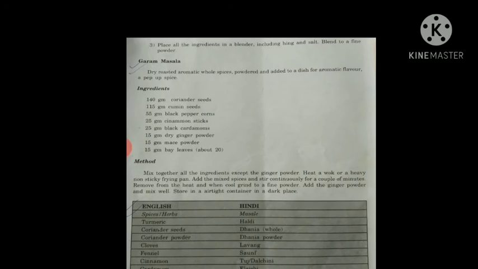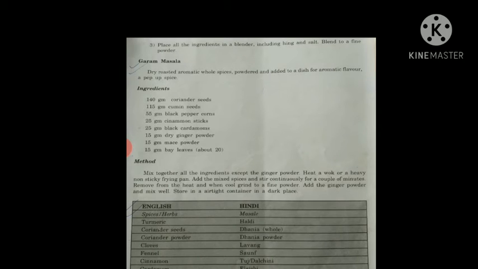Once the aroma comes from the pan as you heat the coriander seeds, then add the oil. Add that oil and fry them, and then add the red chili and fry for around 2 to 3 minutes.